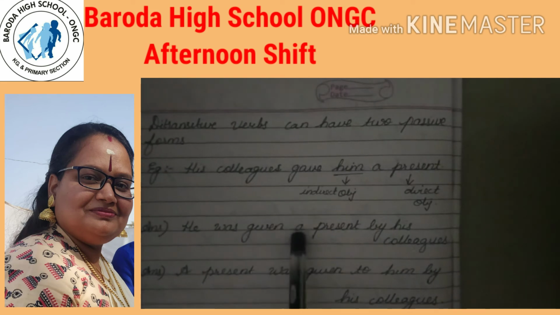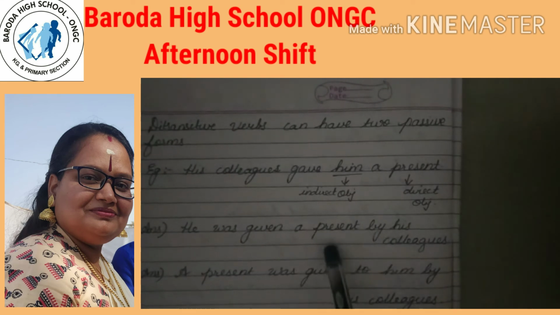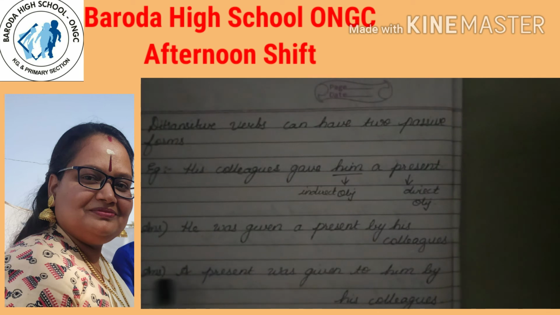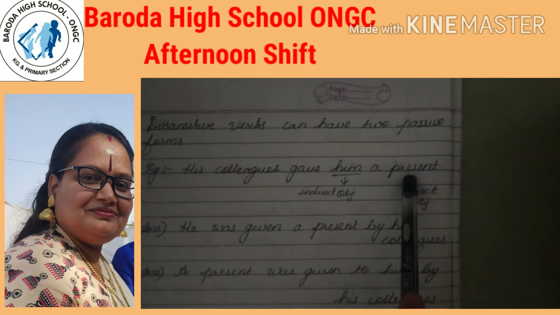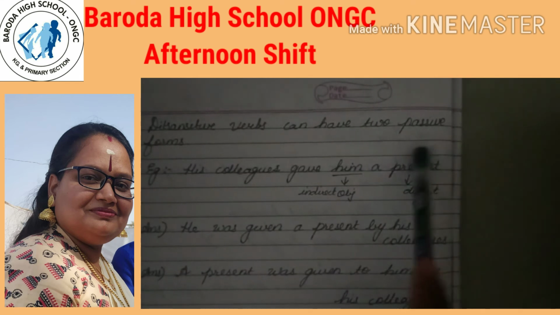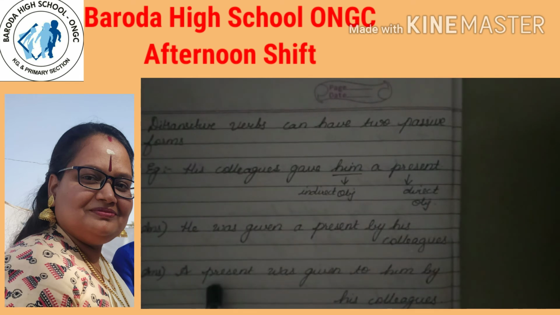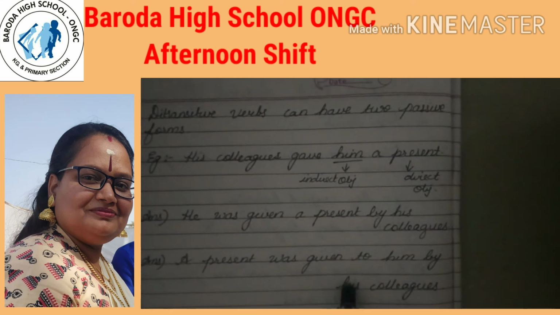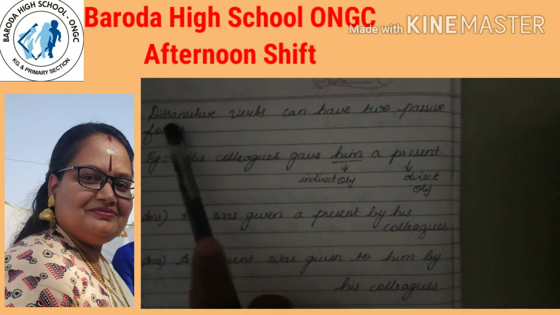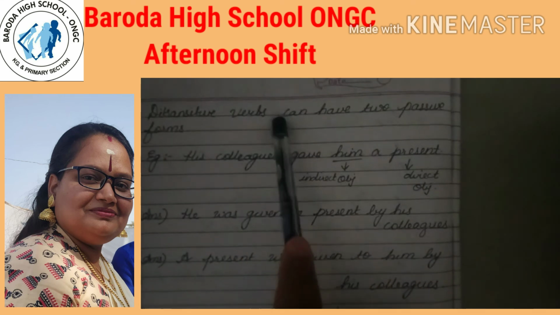So he was given a present by his colleagues is also correct. Second option which you can make into passive is a present, taking which object to the front? Direct object to the front. So a present was given to him by his colleagues. So there are two possible ways in which you can make your sentence into passive when you have ditransitive verbs.